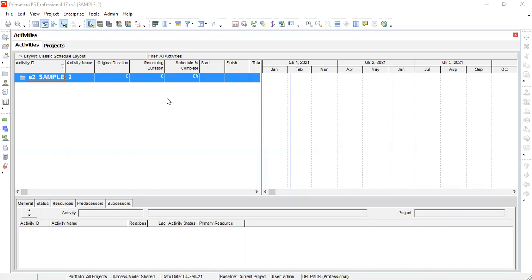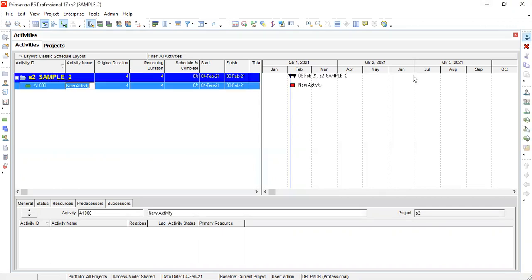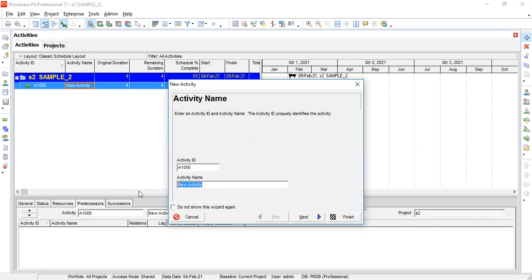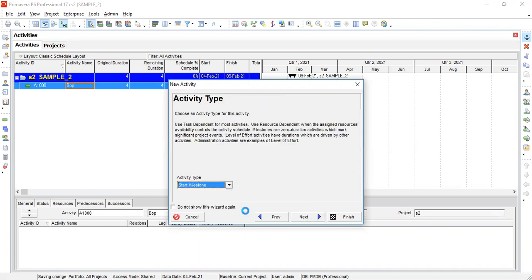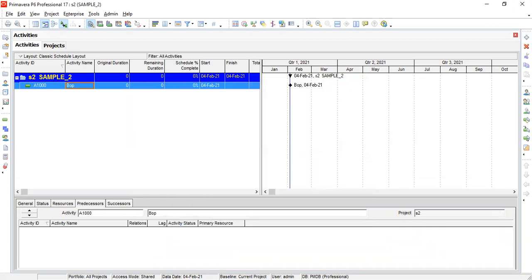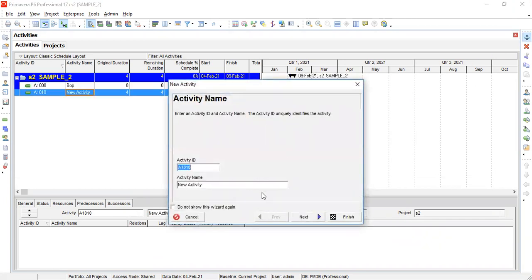Yes. Now we are going to add a different project setting, that is numerical type, internal reference type here. The BOP, start milestone, so simply finish. Here next is 0 to 1. Okay, sir. Here, I'm going by the activity name itself, you have to identify the things. Okay. Next.